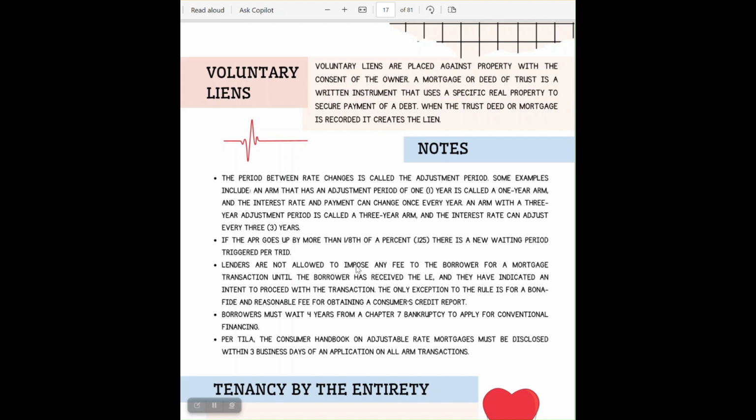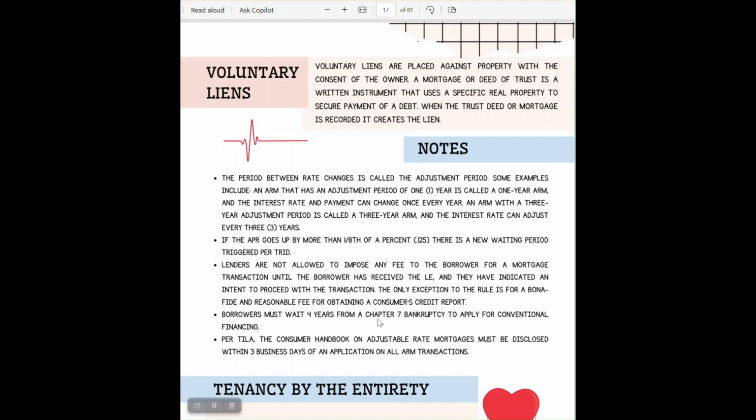Moving on, lenders are not allowed to impose any fees on the borrower for a mortgage transaction until the borrower has received the LE and has indicated an intent to proceed with the transaction. The only exception to the rule is for a bona fide and reasonable fee for obtaining a consumer credit report. That's the only time period, while you wait for the consumer credit report, that the lender is allowed to impose a fee. Other than that, they are not allowed to impose any fee on the borrower.